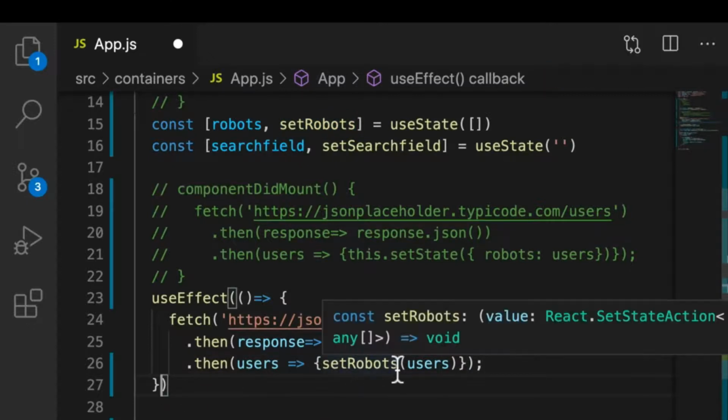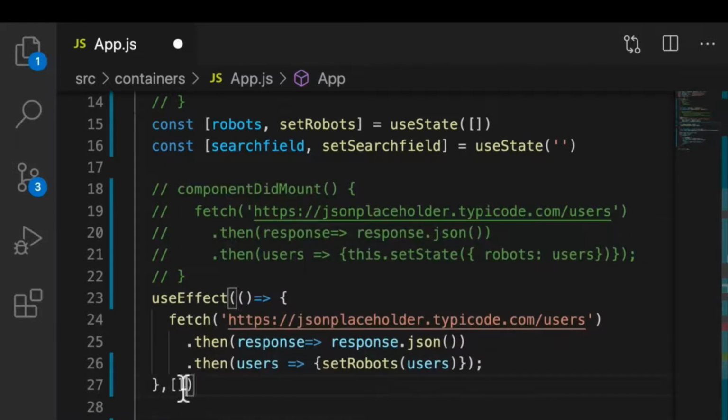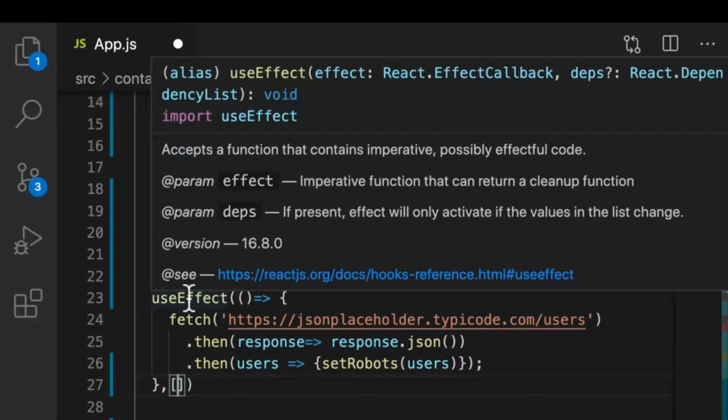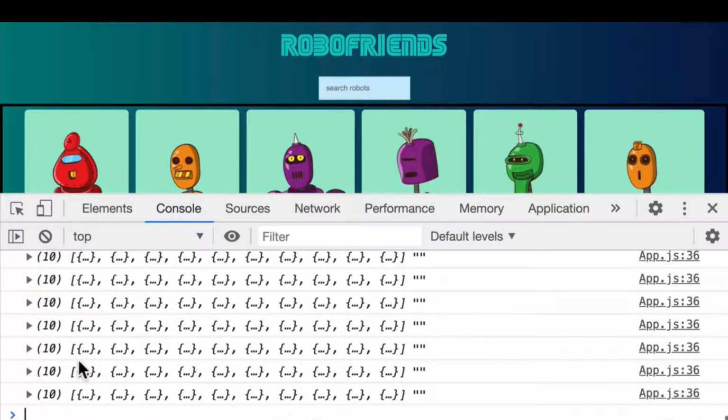But if we are setting state like we have here, we can give it an optional list. And this optional list tells it in here, hey, when should I run useEffect? So you can tell React to skip applying the effect, or the useEffect function, if certain values haven't changed between re-renders. So in here we say, hey, only run useEffect if one of these has changed. So for example, if I put in robots here and I save, what will happen? If I go back, oh, you see that it's still running. Look at that. It's still running, still running, still running.